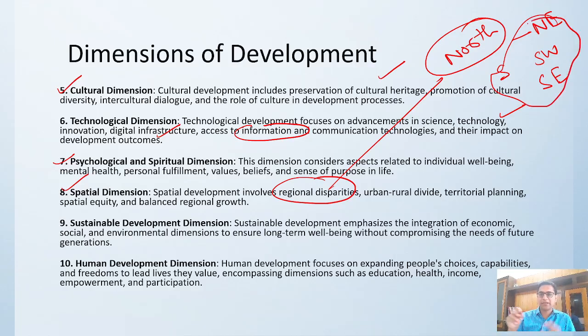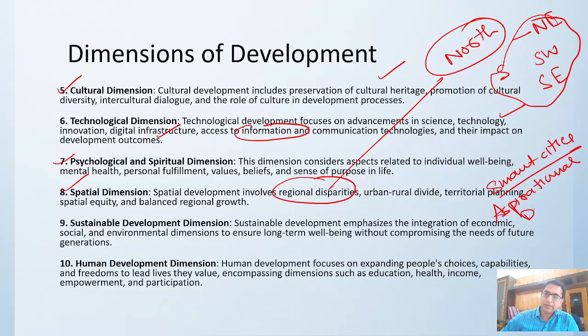Then spatial dimension, regional disparity. If we say that only North India is developed, what about the Northeast, what about the South, what about the Southwest, what about the Southeast? We have to focus on regional disparities, we have to remove them, we have to bridge the gap between rural and urban areas, territorial planning, like the Smart Cities Mission. Smart city, the government is also running it, and the Aspirational District Program the government is running, right?